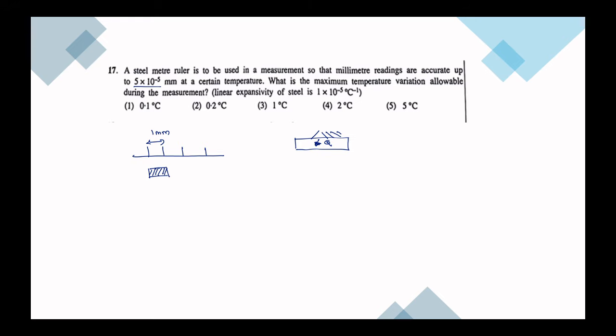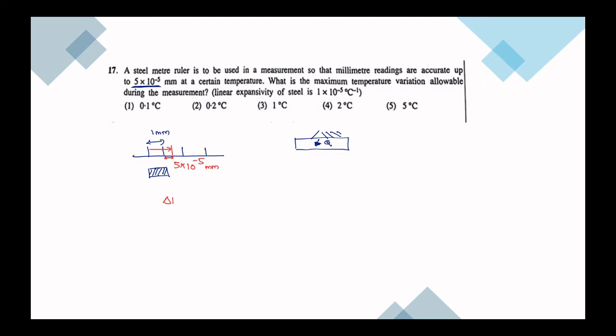So they ask, if this is the allowable expansion for a millimeter, what is the allowable temperature change? The ruler's 1 millimeter is allowed to increase by a certain amount, and still we would consider it a valid reading. So how much can it increase per millimeter? 5 into 10 to the minus 5 millimeters. Okay, this is the allowable expansion for a millimeter.